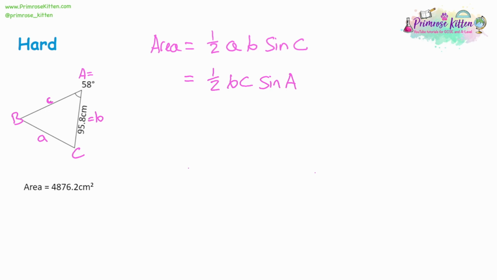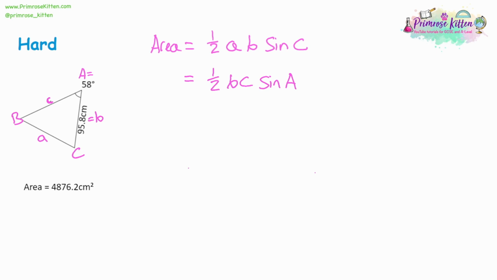And so don't be afraid to either label the diagram differently. So perhaps that lowercase c I should label an A and just do it a different way with different letters. We've got the same answer. Or you can rearrange the formula. And it's very much how you can change the formula for the cosine rule. As long as it's two different sides and a different angle, you're going to get the same answer.